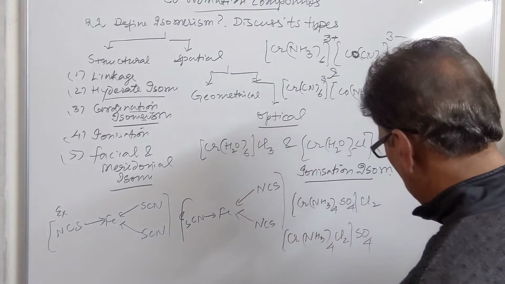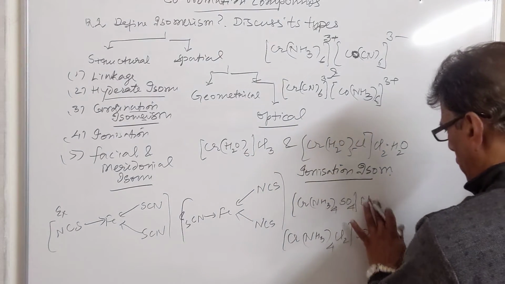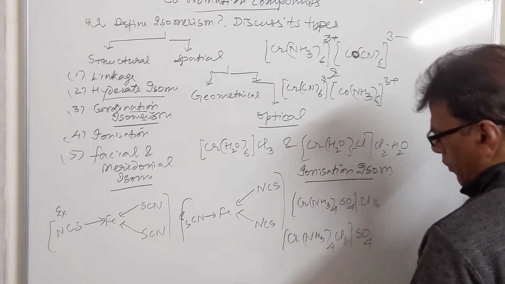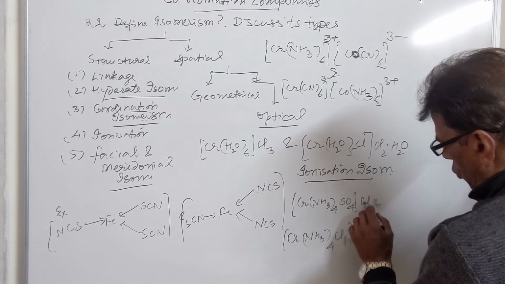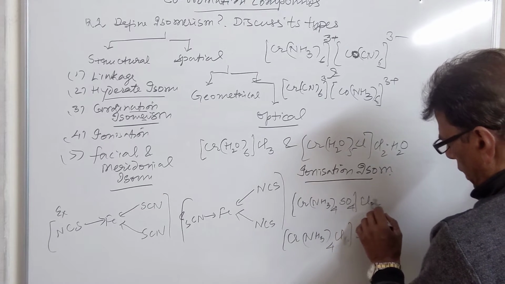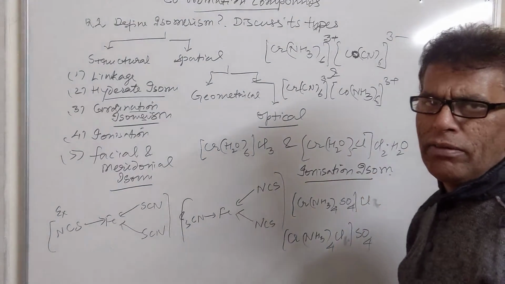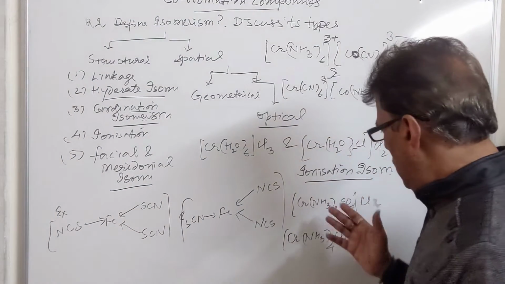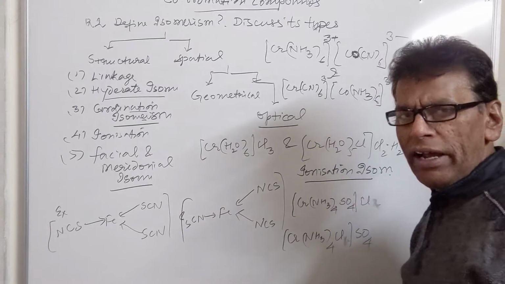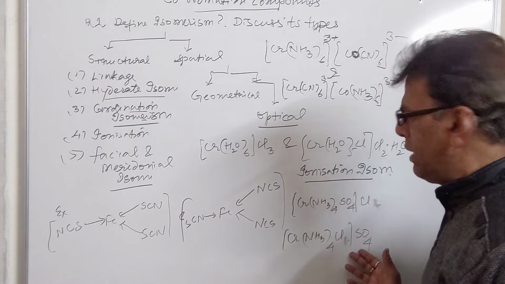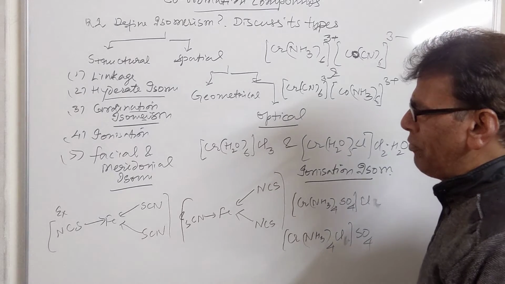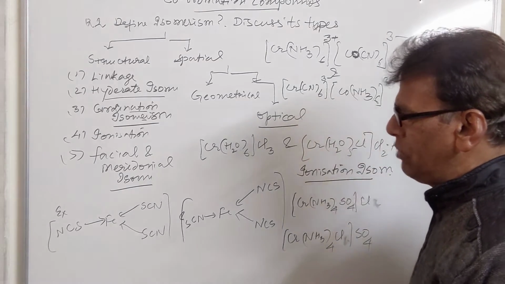So in the first isomer the ionizable group is chloride ion, and in the second isomer it is sulfate ion. Whenever they are dissolved in water, this one will give the test for chloride ions and the other isomer will give the test for sulfate ions.